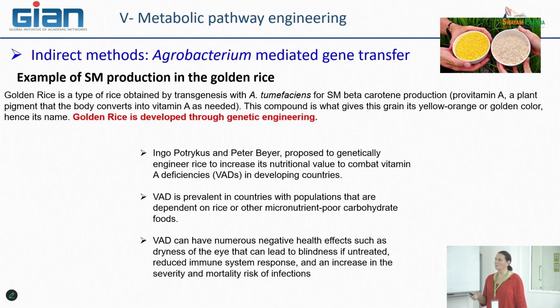So the idea was exactly what you said: to introduce a way to make a precursor of vitamin A, which is important for the health of human bodies. The two researchers who originated this project were Ingo Potrykus and Peter Beyer. Ingo is still alive. He's working in Switzerland and he's still making different projects around this type of objective.